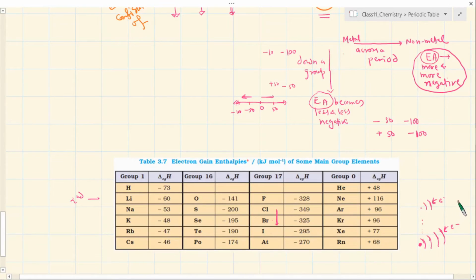So its electron affinity you expect to be more and more negative, versus the element lower in the same group, which has a bigger size, where the incoming electron experiences more and more shielding, so less energy is released. You can see here that there is a trend: the electron affinity becomes less and less negative.